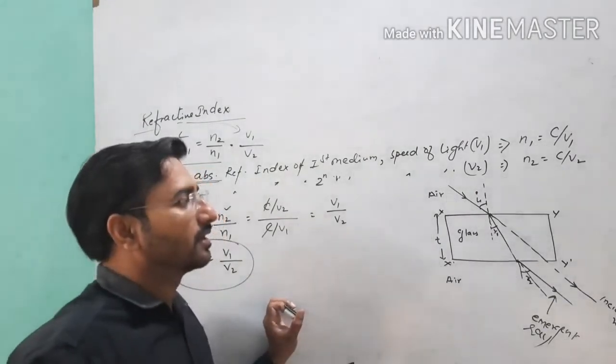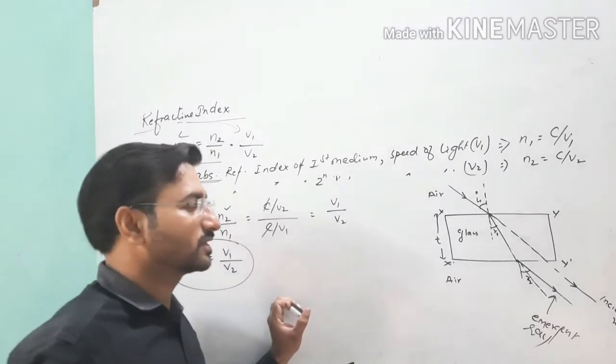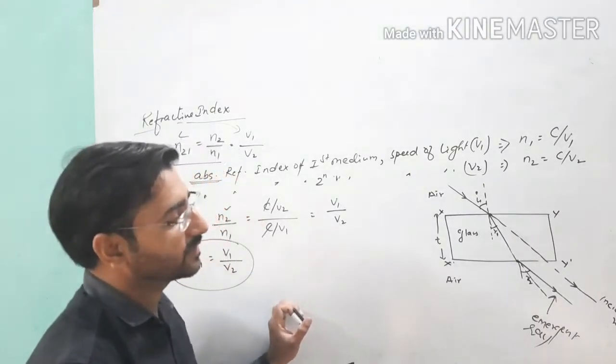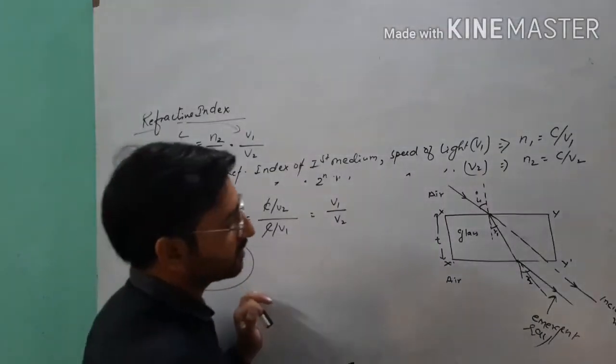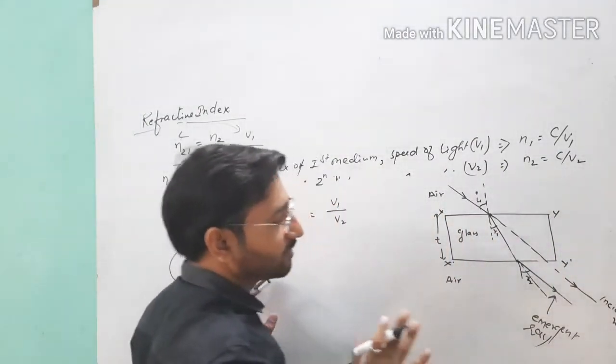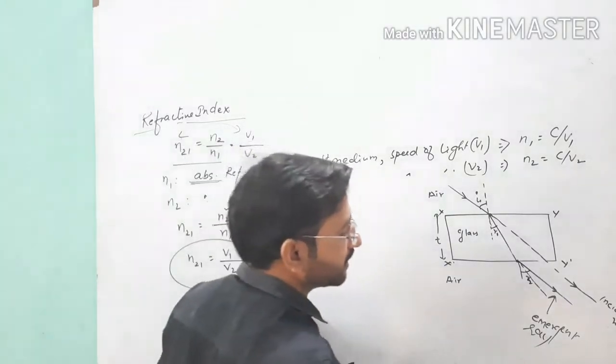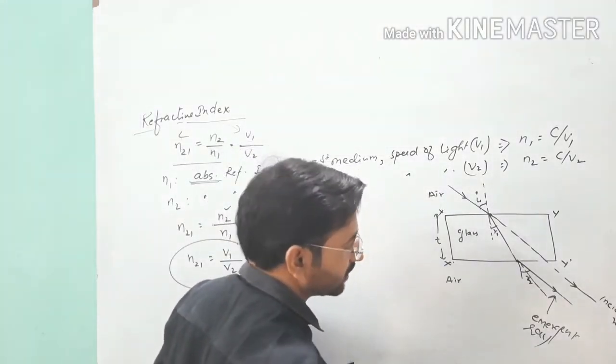You can also include this condition in the principle of reversibility. Suppose it is a glass slab having some thickness T, and here we will calculate one formula which is called lateral displacement, and later on we will discuss the next topic.